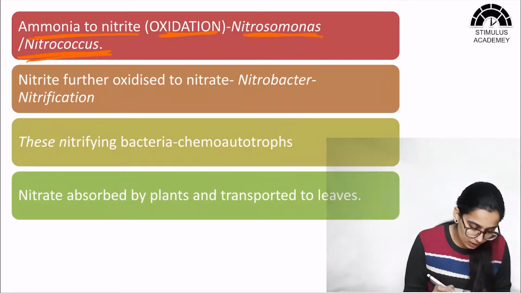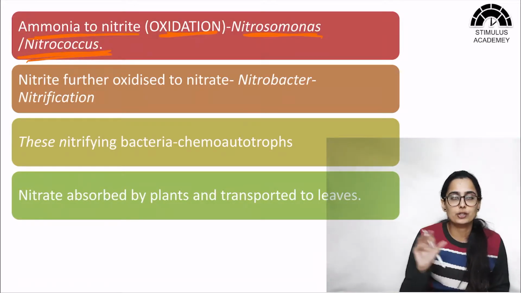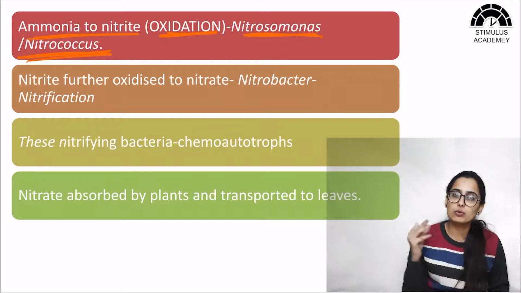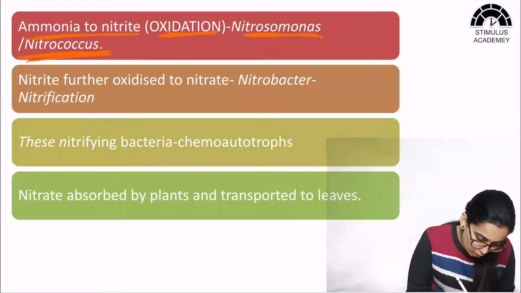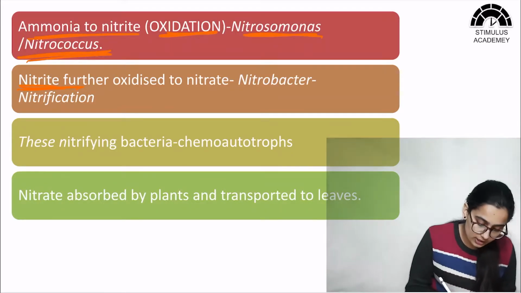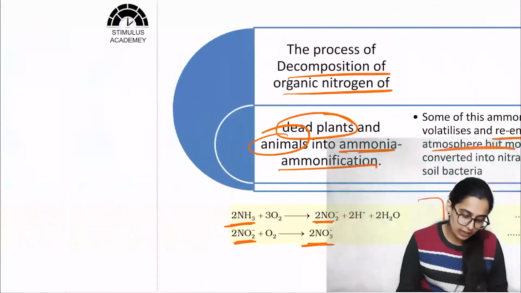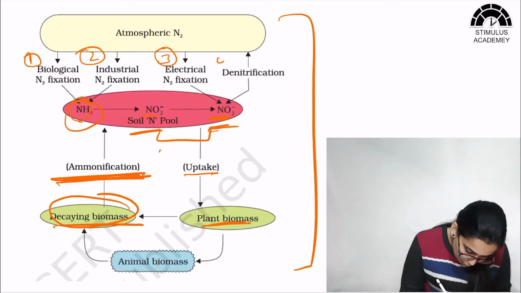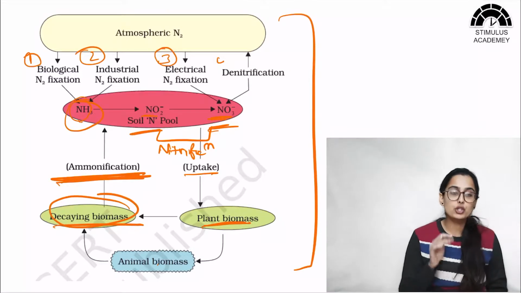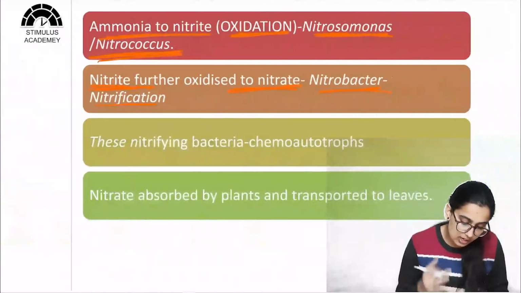Okay, now once nitrite is formed, it has to be converted into nitrate. So the nitrite is further oxidized into nitrates with the help of Nitrobacter, and this process is called nitrification. The conversion of nitrites to nitrates is known as nitrification.